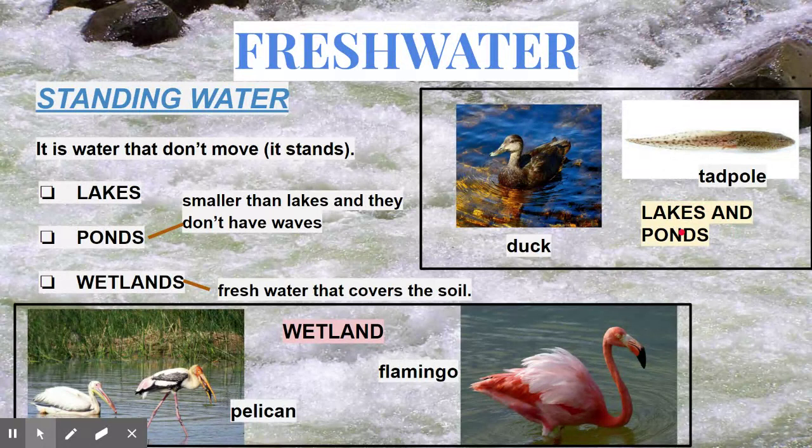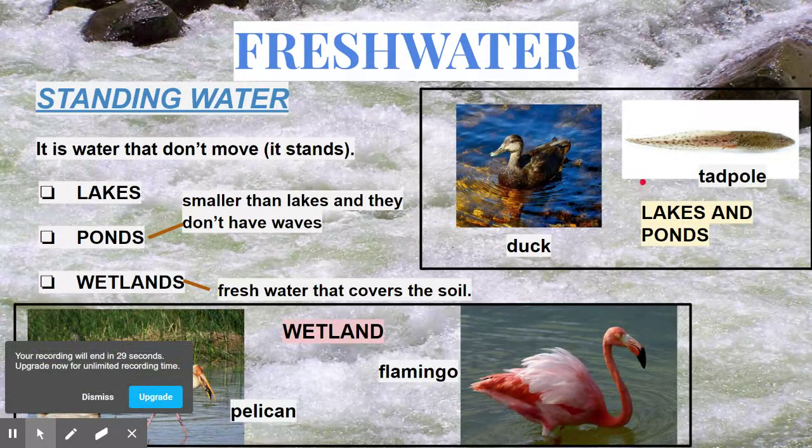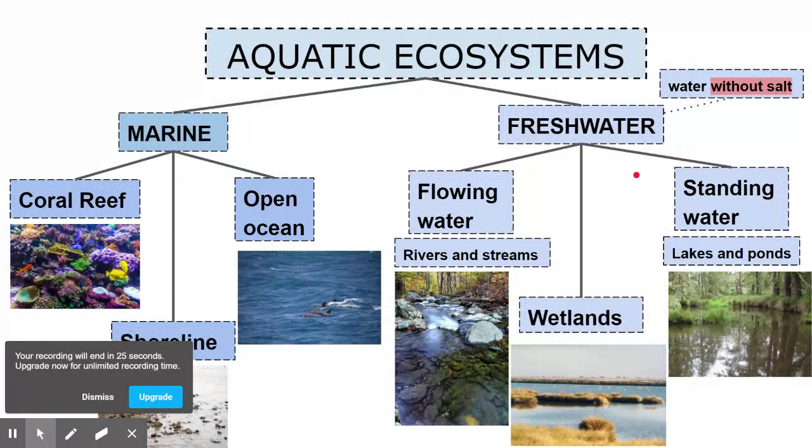All right. So that's the end of the explanation about aquatic ecosystems. Remember that freshwater ecosystems have no salt in their water, and marine ecosystems have salt in their water.